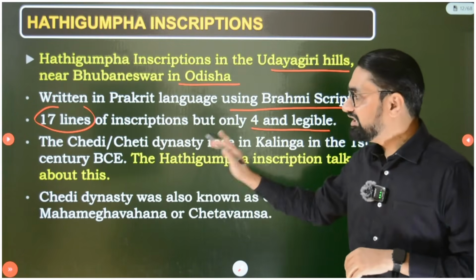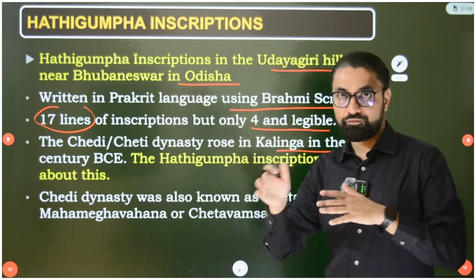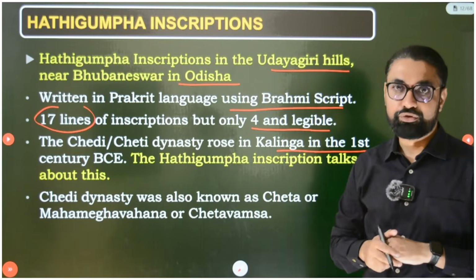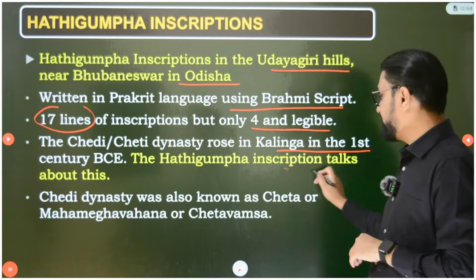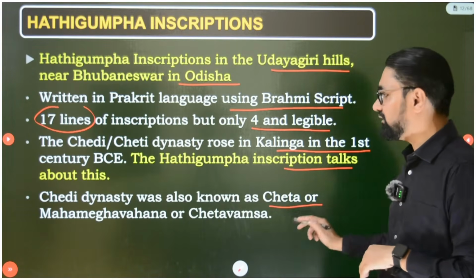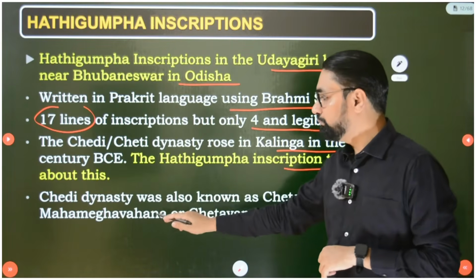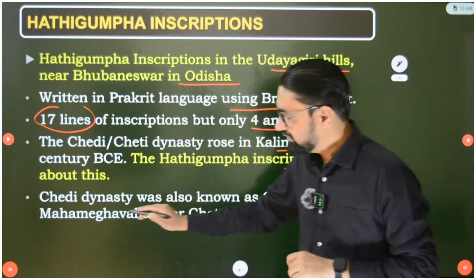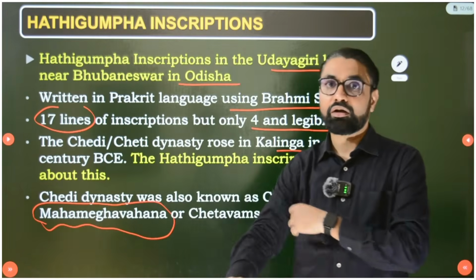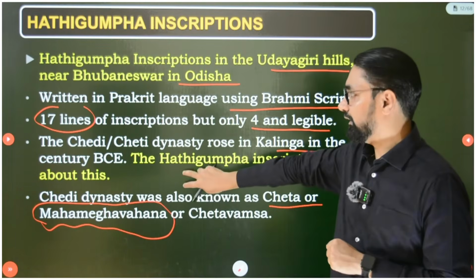Now the Chedi or Cheti dynasty rose in Kalinga in the 1st century BCE after the fall of the Mauryan Empire, and when the Mauryas collapsed, they lost control over the Odisha region, the Kalinga region. And the Hatigumpha inscription talks about this part. Now this Chedi dynasty, guys, was also known as Chetavamsa, or also known as the Mahameghavahana dynasty. So this name is very important about that dynasty, the Mahameghavahana dynasty, Cheti or Chedi dynasty. And their most important king, the third king, was this Kharavela.